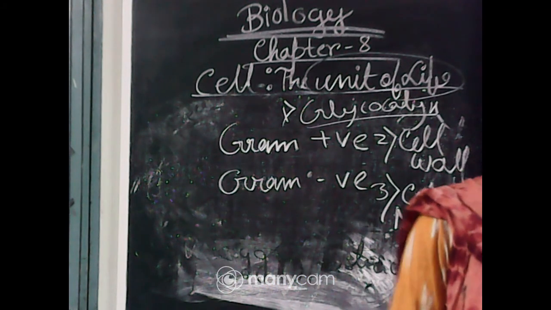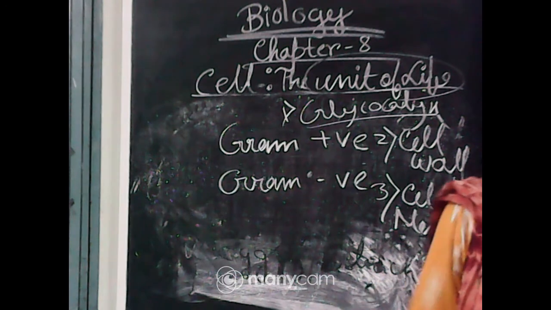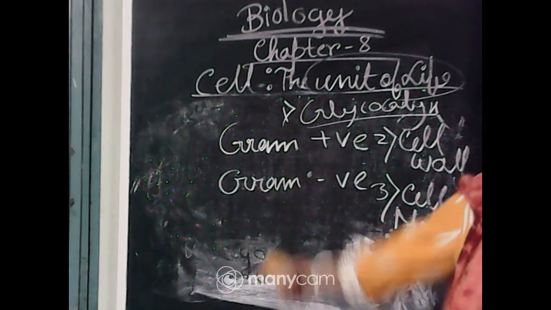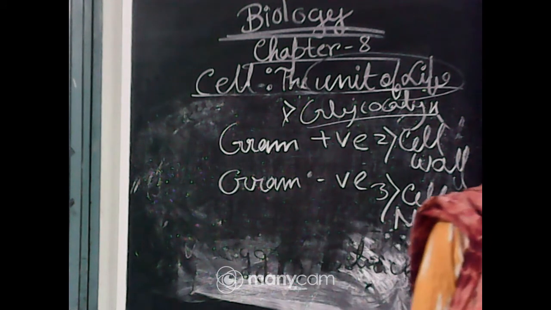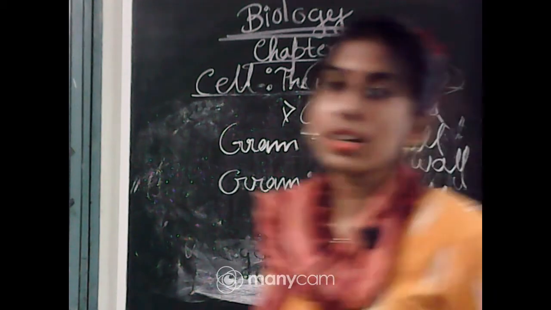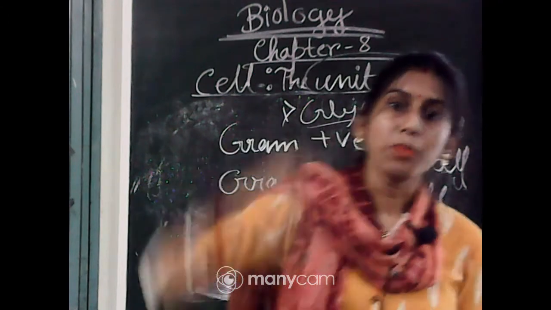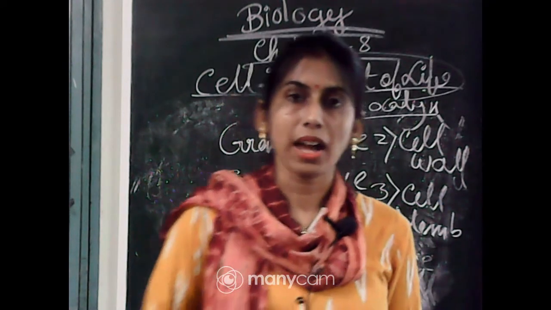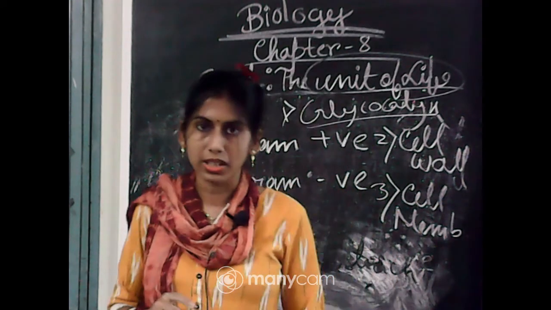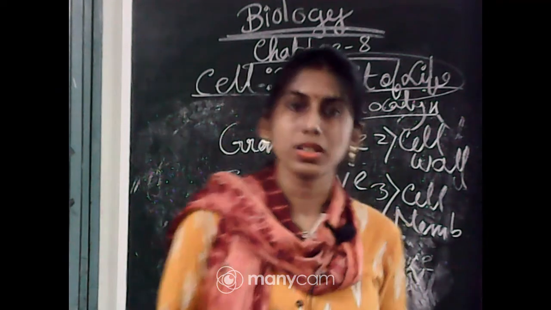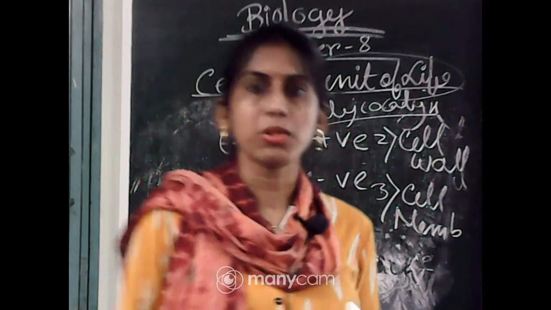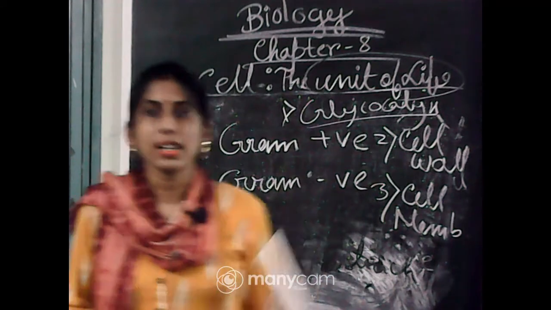Next part is gram-positive and gram-negative bacteria. They are differentiated according to the composition of their cell wall, using gram staining. The scientist who discovered this gave his name to the staining.